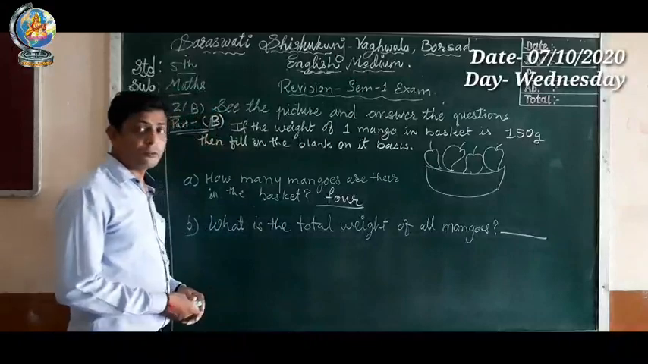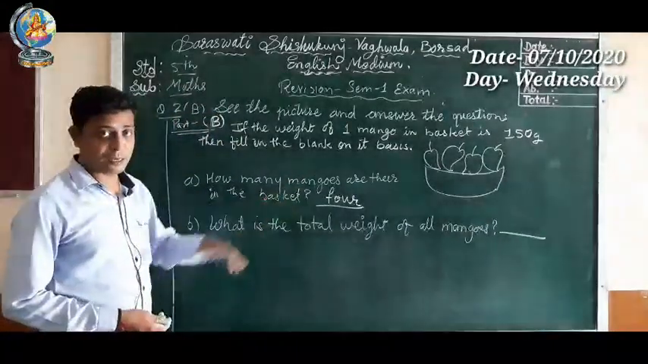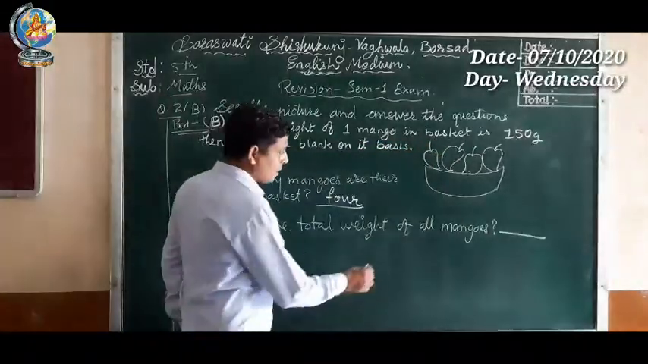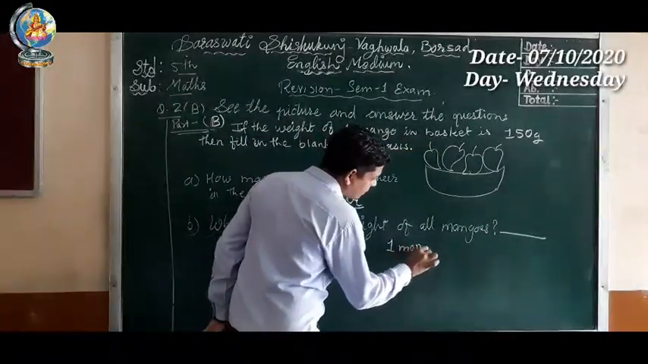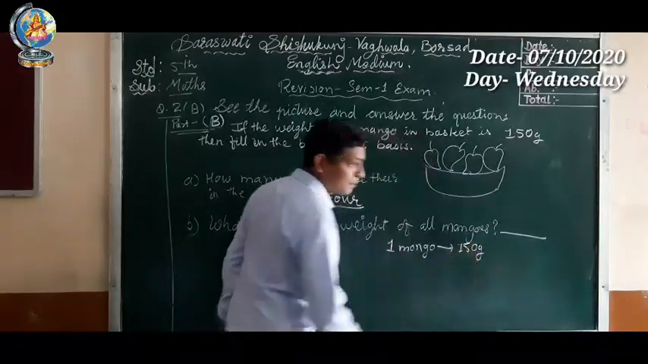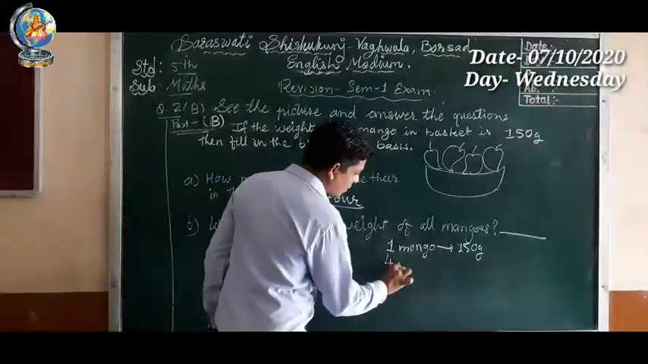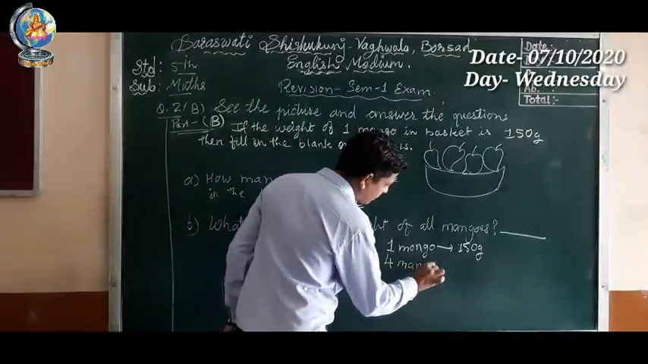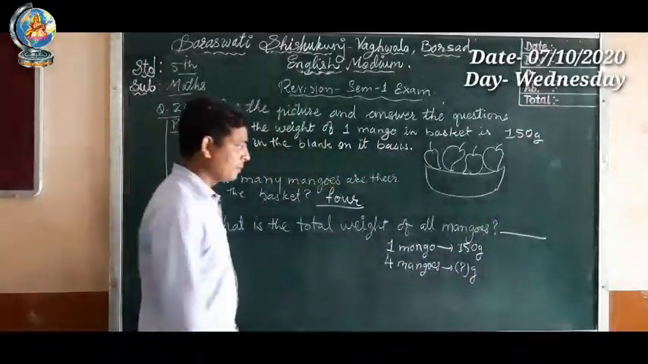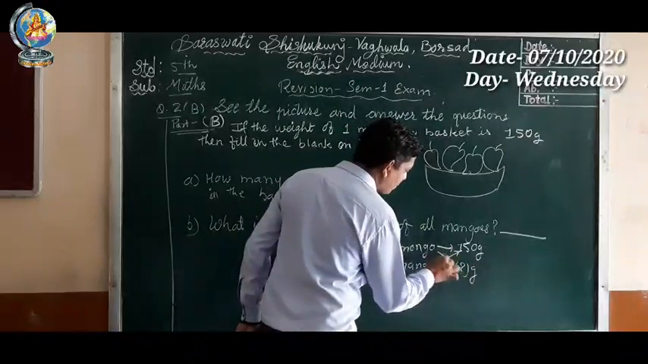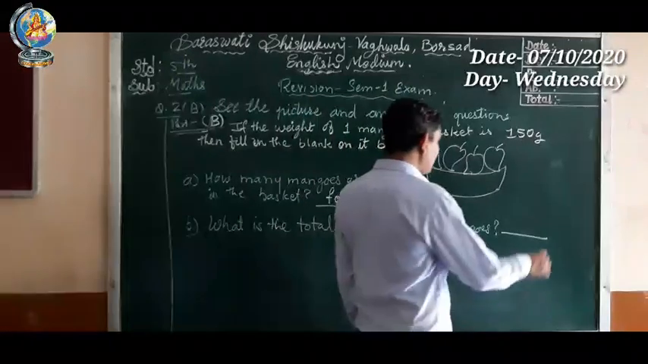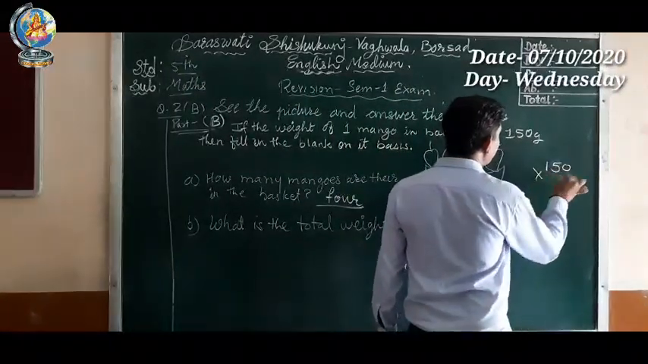So we have to find the total weight of 4 mangoes. Here 4 mangoes are there. So here we know that the weight of 1 mango is equal to 150 gram. So for 4 mangoes, what is the weight of 4 mangoes? Weight of 1 mango is given, that is 150. So weight of 4 mangoes is equal to how many? So we have to multiply 150 with 4.